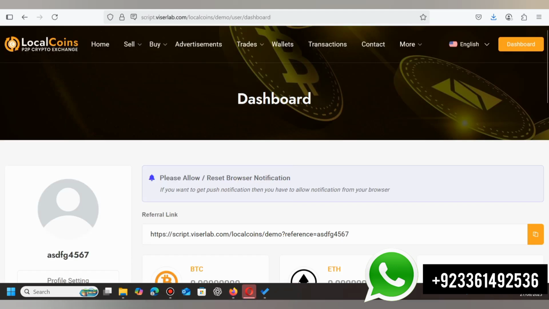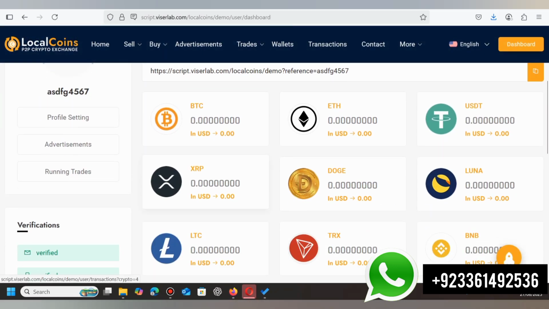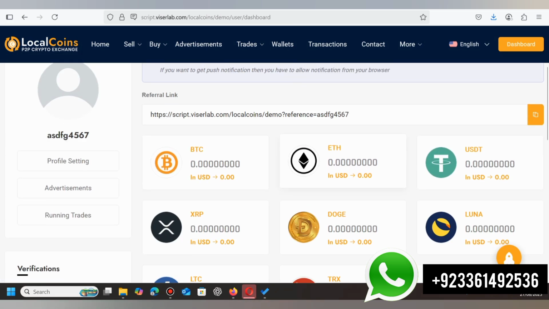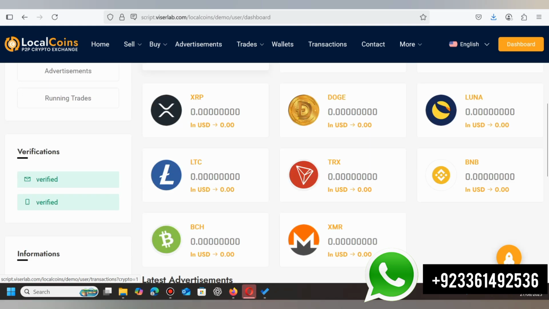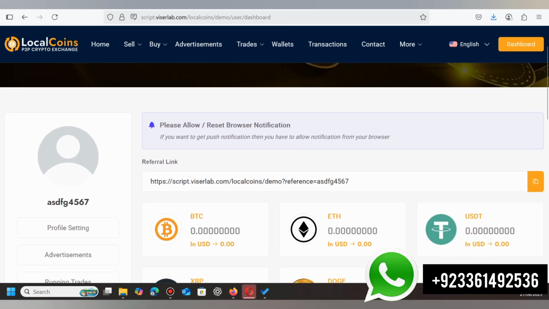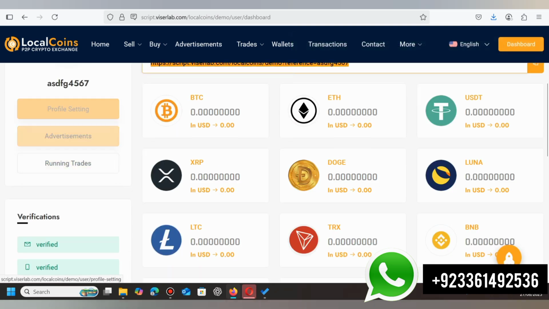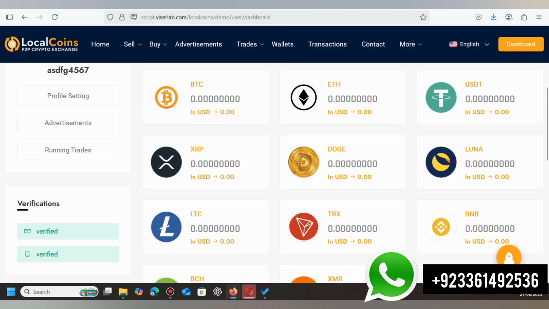After making the account, you will get this type of dashboard, and these are all the cryptocurrencies. And here the BTC, Ethereum, USDT, and all the cryptocurrencies are over here. And here is the refer link. You can copy the refer link and share it with friends, so they can earn a lot of money through this. From here users can complete their profile, select the advertisements, and these are all the user dashboard settings.